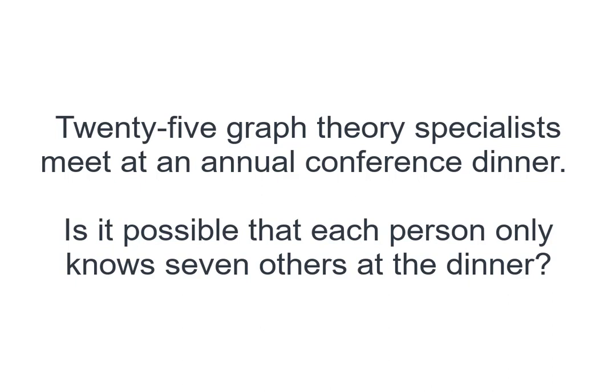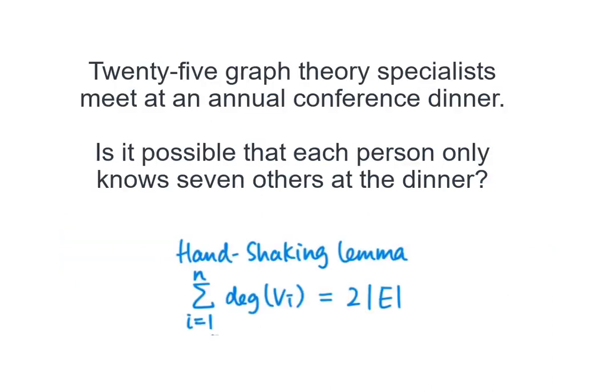And in case each person only knows 7 others at the dinner, it would mean that there should be a graph in which the degree of each node is equal to 7. If this setting doesn't fulfill some of the theory from graphs, we notice that such a setting is not possible. One of the theories we learned is the hand-shaking lemma.